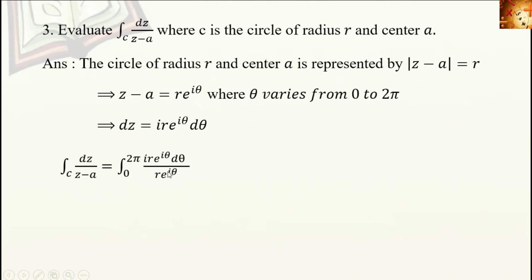So r e raised to i theta is common in the numerator and denominator, so it cancels. We get the integral from 0 to 2 pi of i d theta. i is a constant term with respect to theta. We get the answer as 2 pi i. So the integral of dz by z minus a, where c is the circle of radius r with the center a, is 2 pi i.